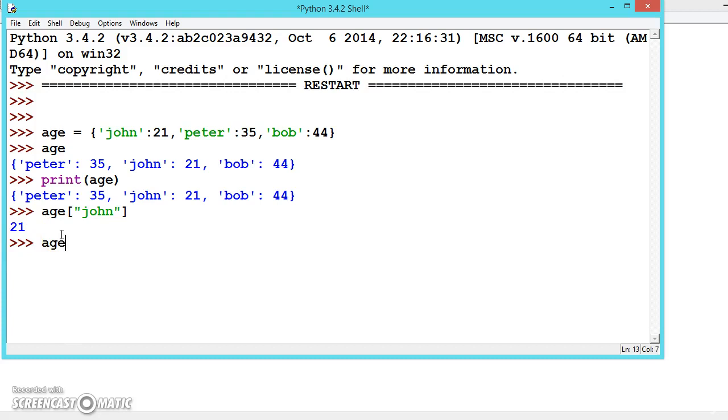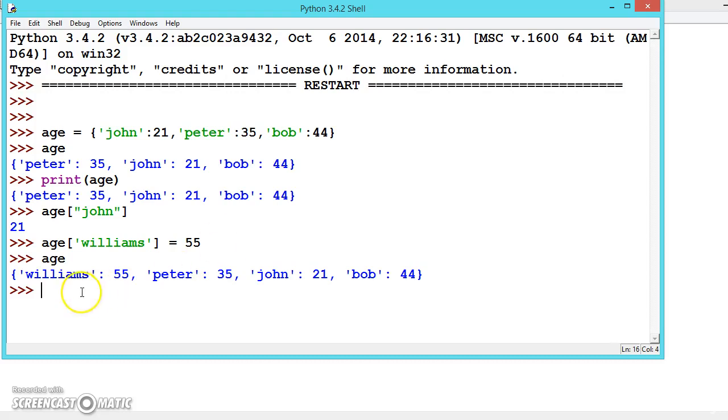Age, we can add the values to the dictionary. So now let us add one more name. Let us say Williams and give the age as 55. So successfully we have added. So Williams 55 is added to the dictionary.